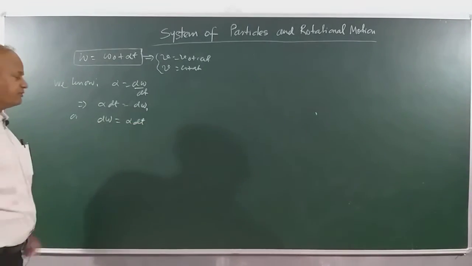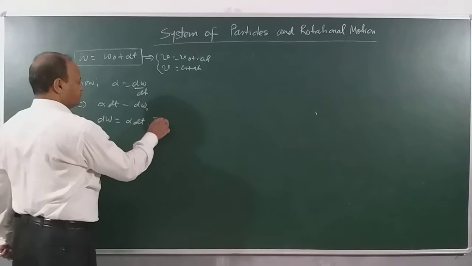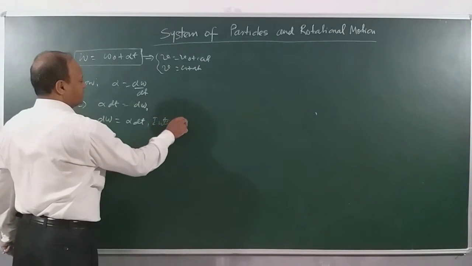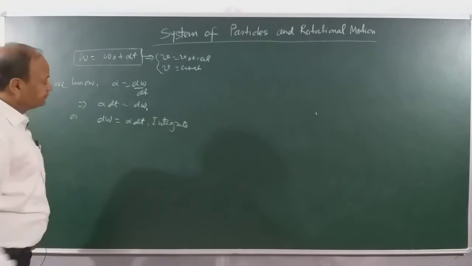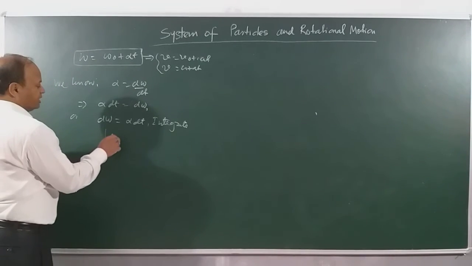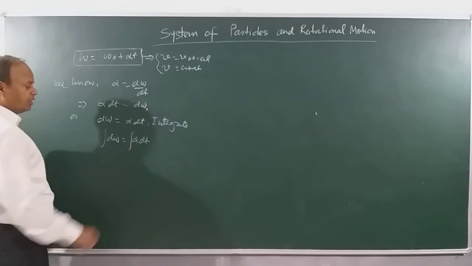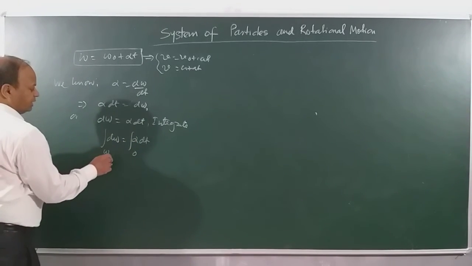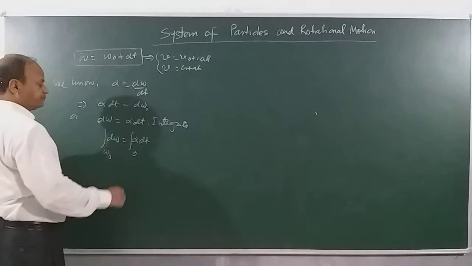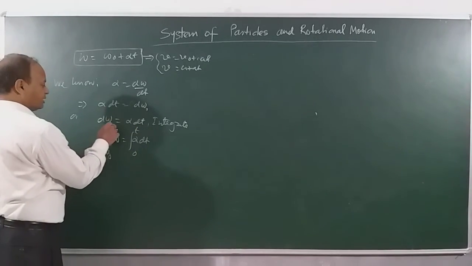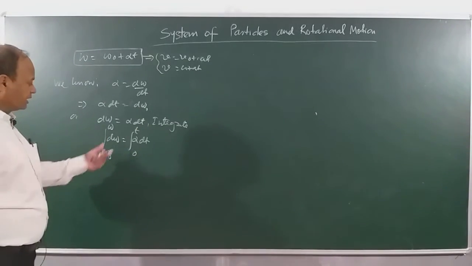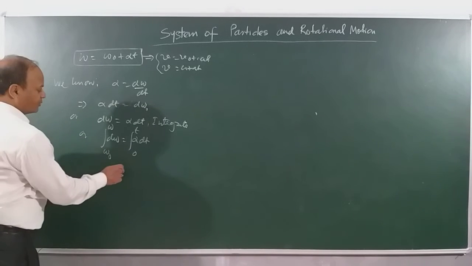And once you have written this, we will integrate both sides and set up the proper limits. See here, d omega is equal to alpha dt. When time is 0, the angular velocity is omega 0. When time is t, it is what? Omega.